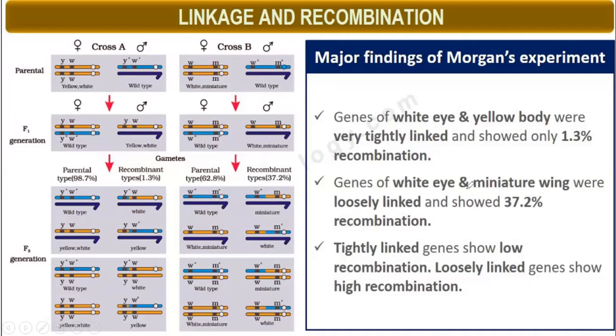The genes of white eye and miniature wing were loosely linked and showed 37.2% recombination. So tightly linked genes show low recombination, whereas loosely linked genes show high recombination.